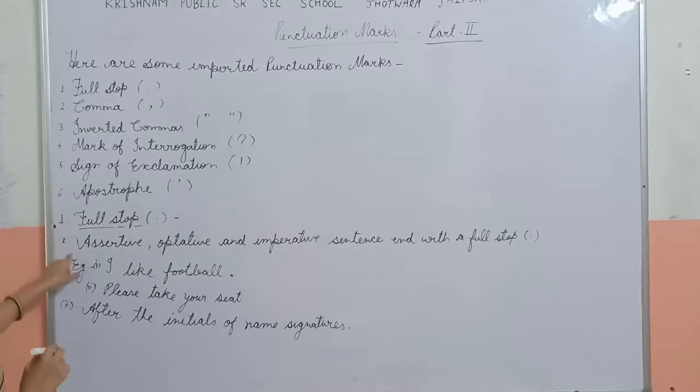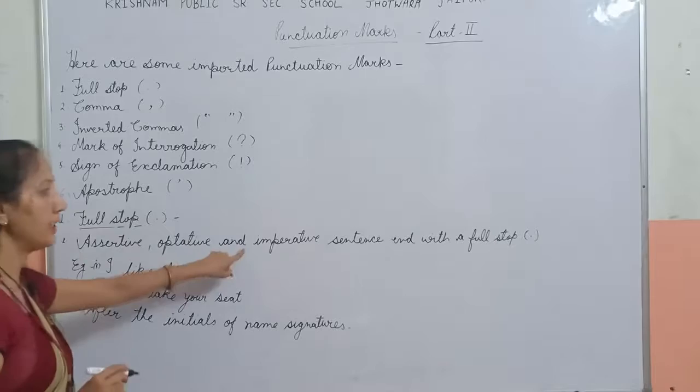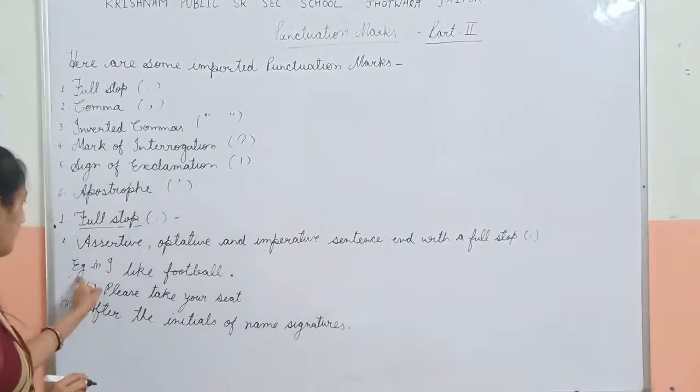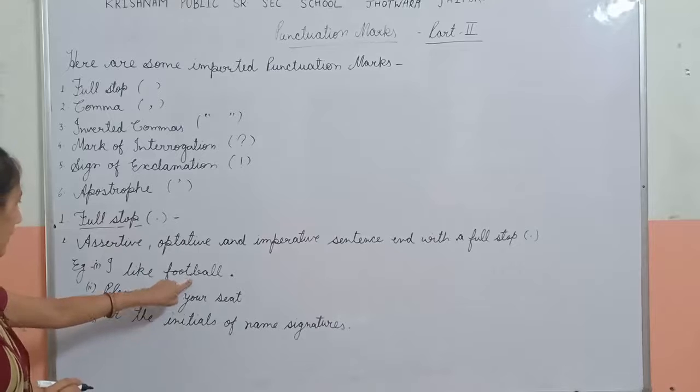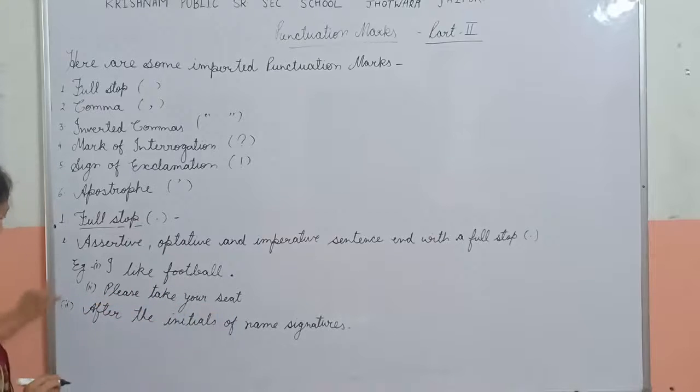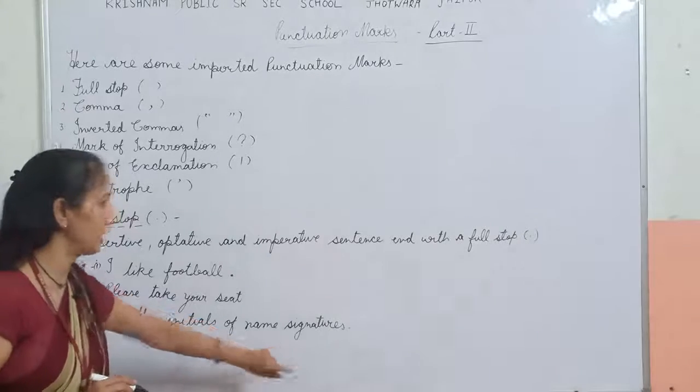The first rule is assertive, optative and imperative sentence end with a full stop. For example, I like football. Second is please take your seat. And second rule of the full stop is after the initials of name signature.